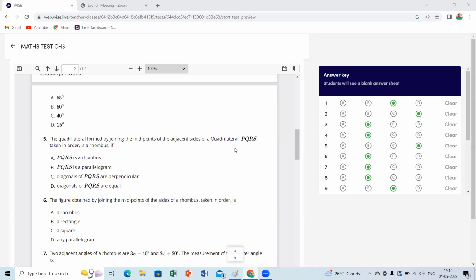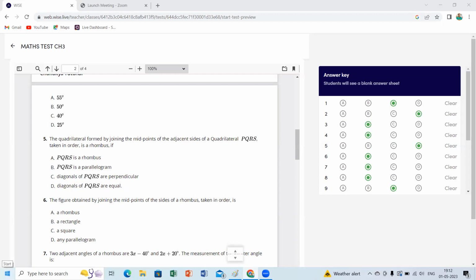Diagonals in which shape are equal? Rectangle. If you take the quadrilateral formed by joining the midpoints of adjacent sides of a quadrilateral, PQRS is a rhombus if the diagonals of PQRS are perpendicular, or the diagonals of PQRS are equal. It's question number 5.